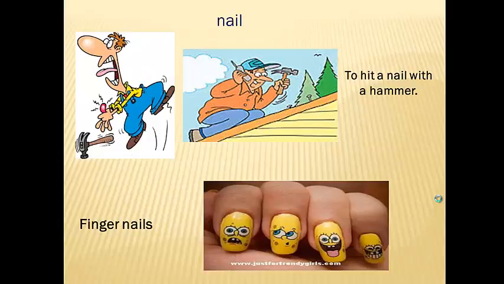Now we have the word nail. Nail can be referring to a part of your body, for example, fingernails. And it can also be referring to hitting a nail with a hammer. So it's also a verb, an action. Hitting a nail with a hammer is called in English to nail something. And also a noun, that means this metal object that is normally hit with a hammer, that's called nail as well.